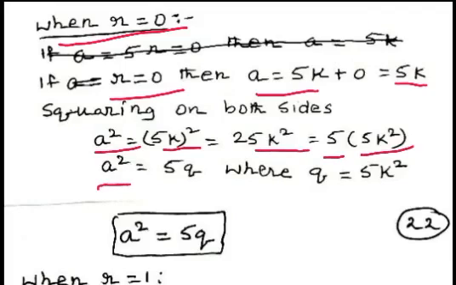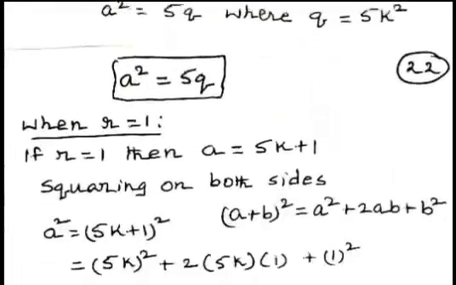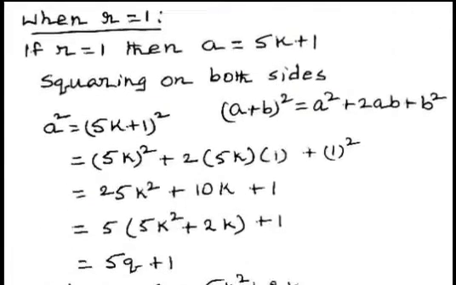So this can be written as a square equal to 5q, where q equal to 5k square. Therefore, the square of any positive integer is written in the form of 5q when the remainder is 0.